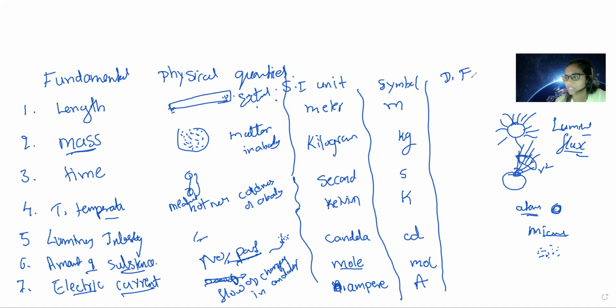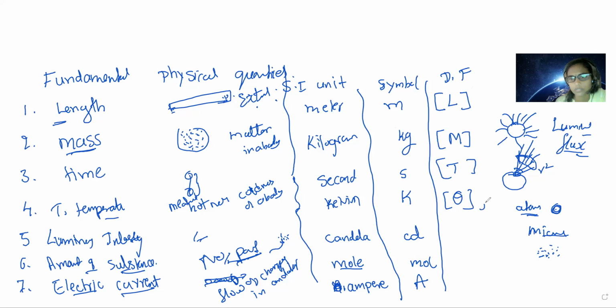The dimensional formula of mass is M. We always write the dimensional formula inside a box. For length, the starting letter is L, so we take L. For mass we take M, M1 or M. For time, the starting letter is T, so we take T. And for temperature we take theta.